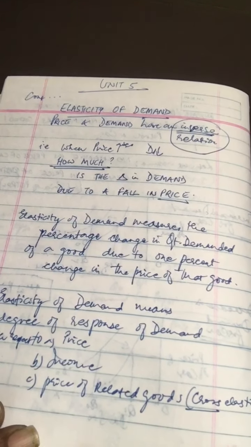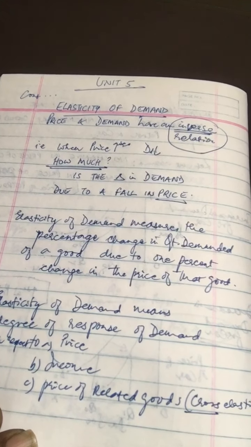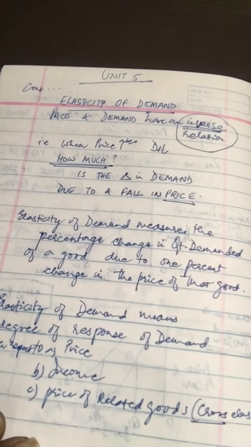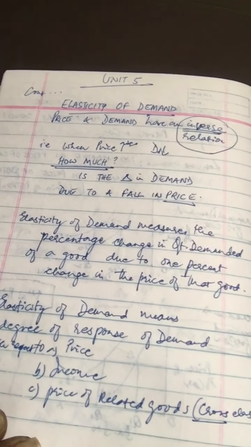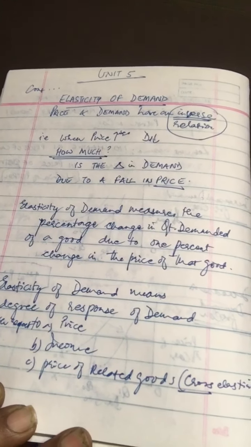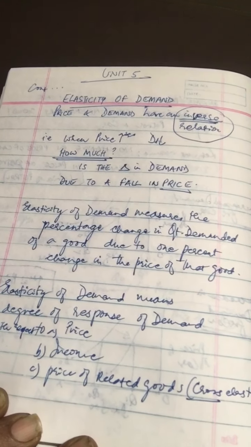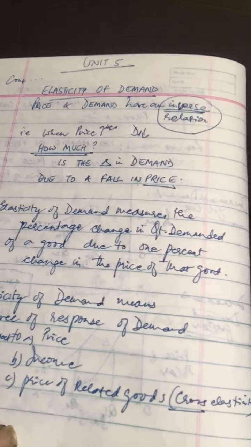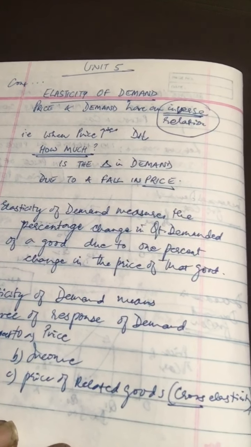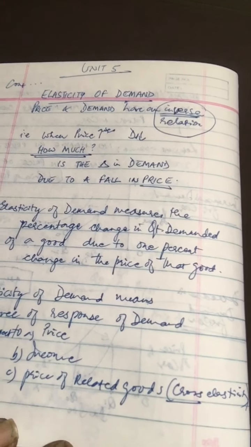So second, as we said, income elasticity of demand. When the change in quantity demanded is measured with respect to income of the buyers, it is called income elasticity of demand. And then there's something known as cross elasticity of demand, if you're doing goods that are related. That is, when the change in quantity demanded of one commodity is measured with respect to change in the price of the other commodity.